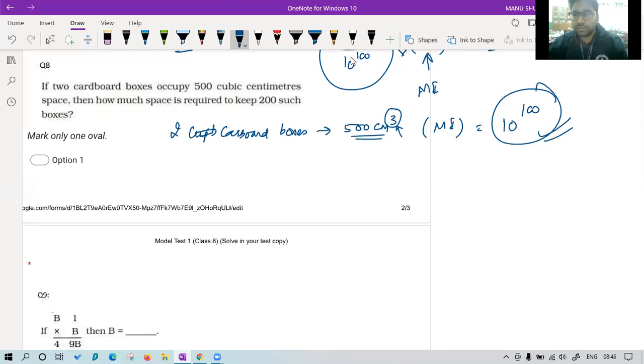please tell, is this area a dimension or a volume? This is a volume. Okay. Now then how much space is required to keep 200 such boxes? It's a very easy question based on the unitary method.